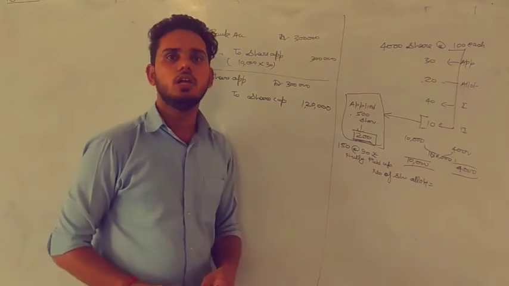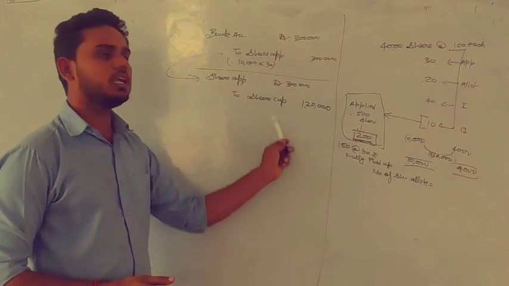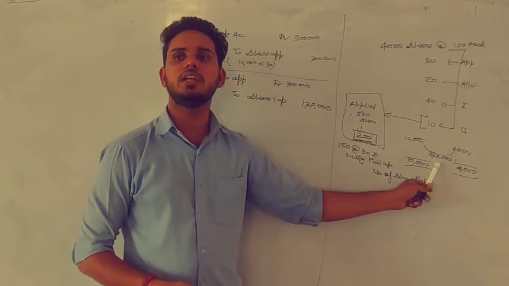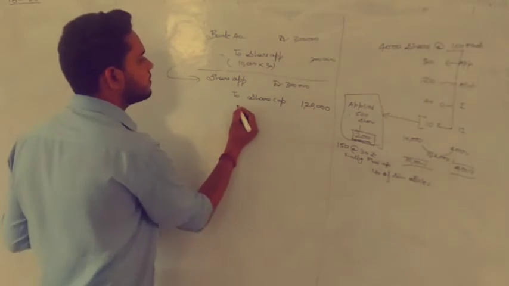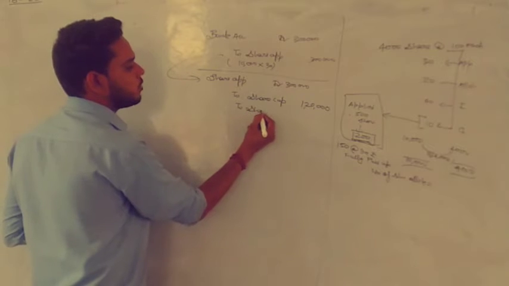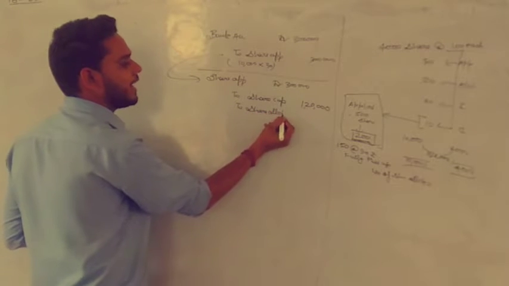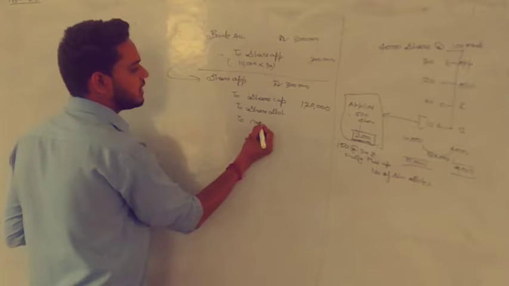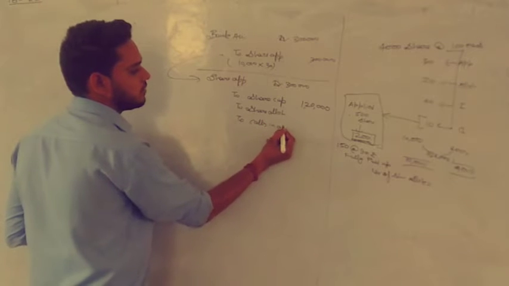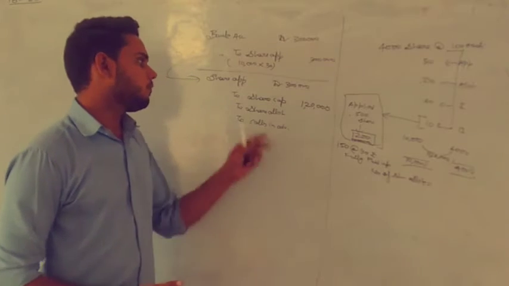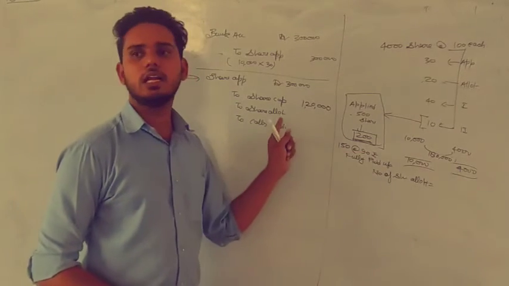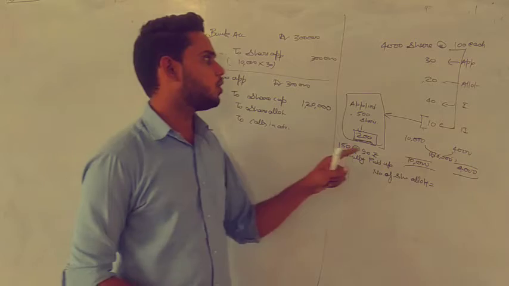Any confusion? Now you can see the excess is same, 180 difference and 180 that we already decided. Now this excess money we can adjust in what, sir? Allotment. So if you are adjusting in allotment, you will write allotment, and if you are adjusting in calls, you will write calls in advance. Right? Okay. Now we will not write the 180 directly. First we will see that how much amount was payable.